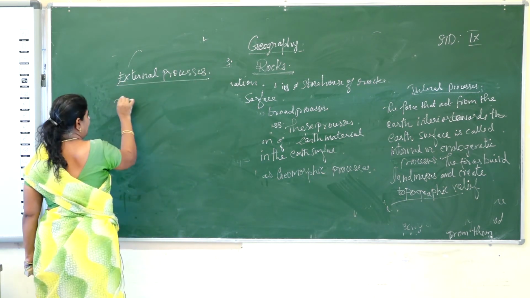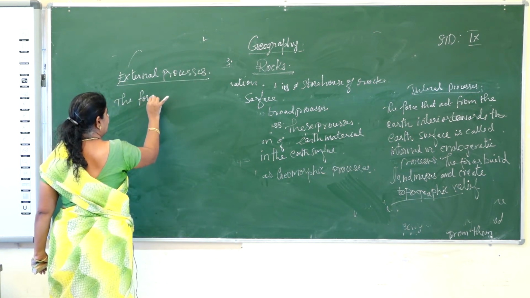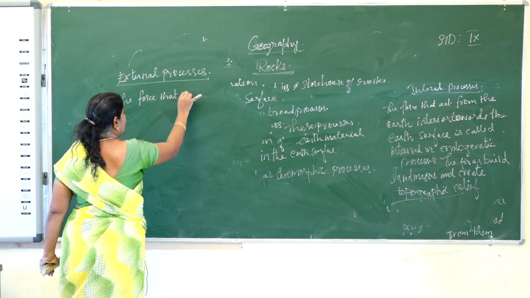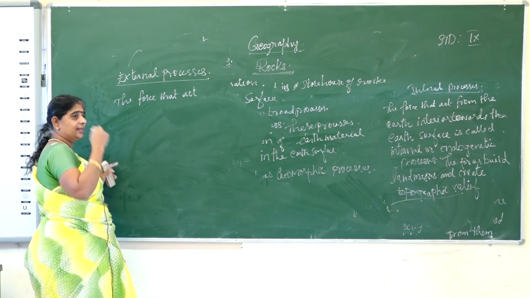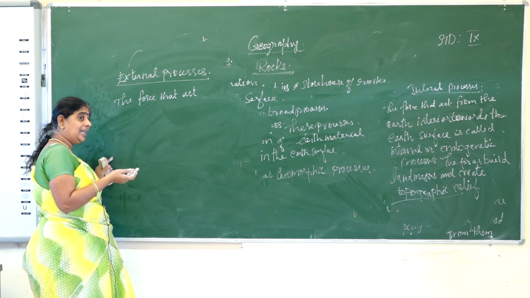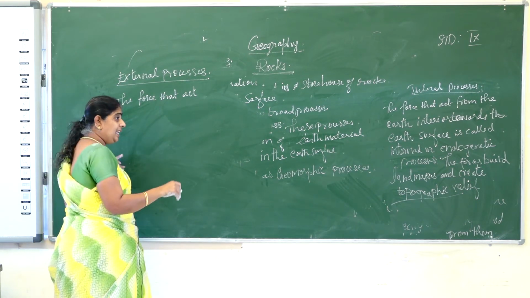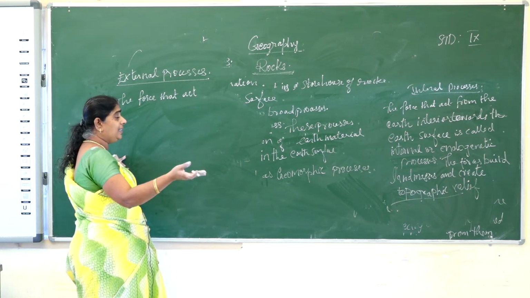This is the force that acts on the earth's surface. That is, the internal forces come from the interior towards outside the earth's surface.